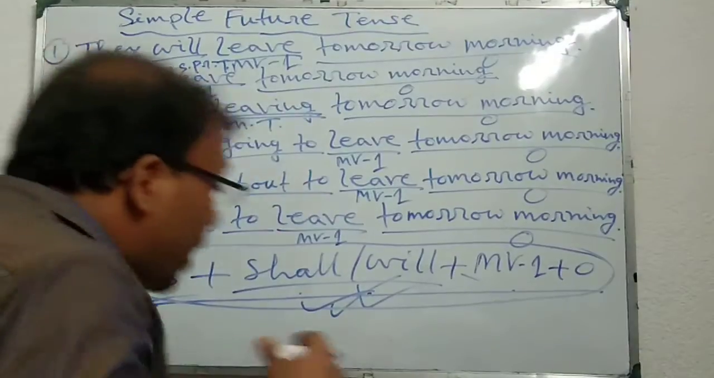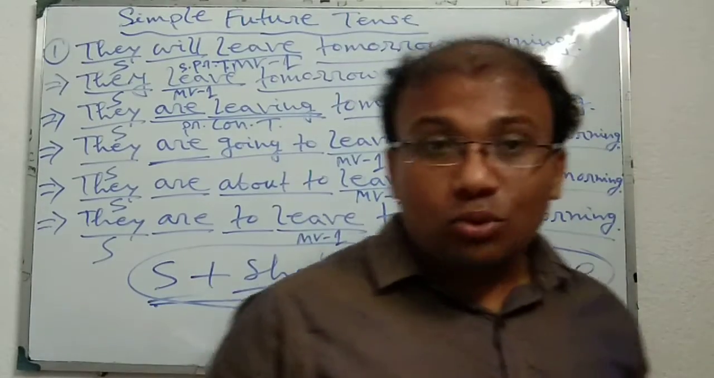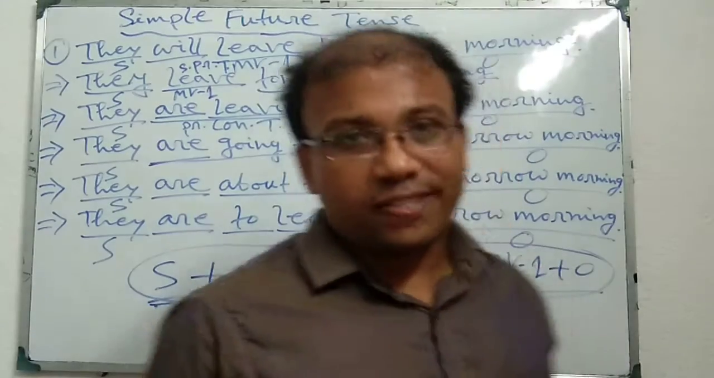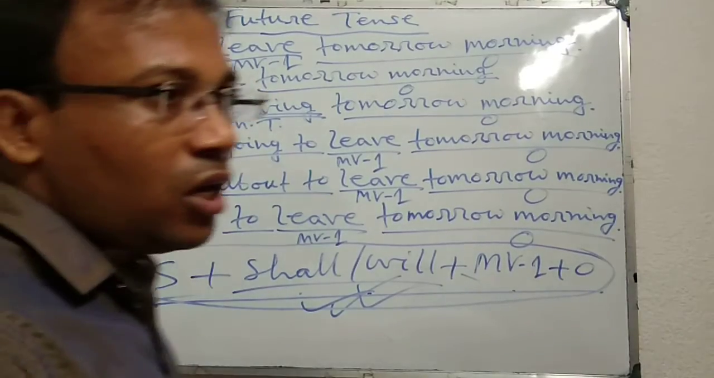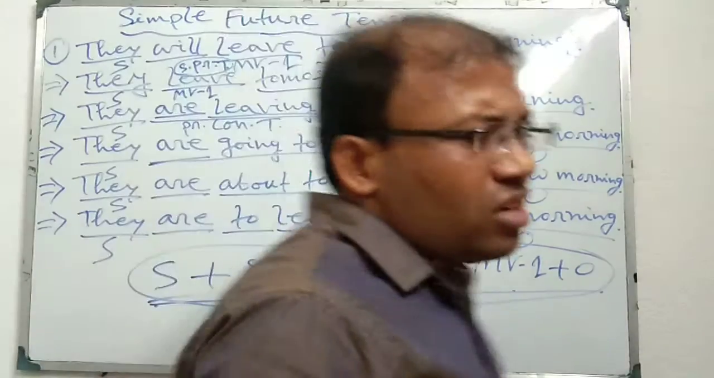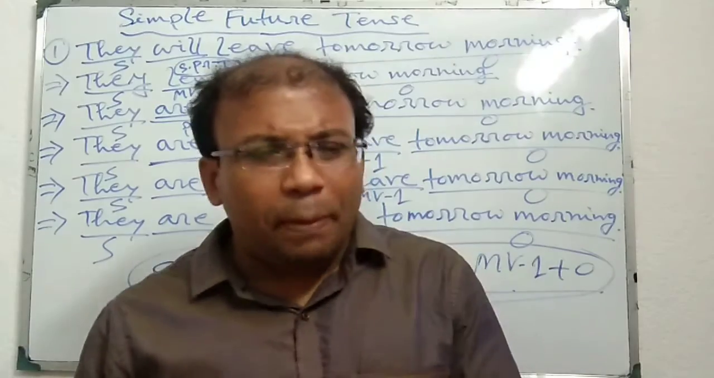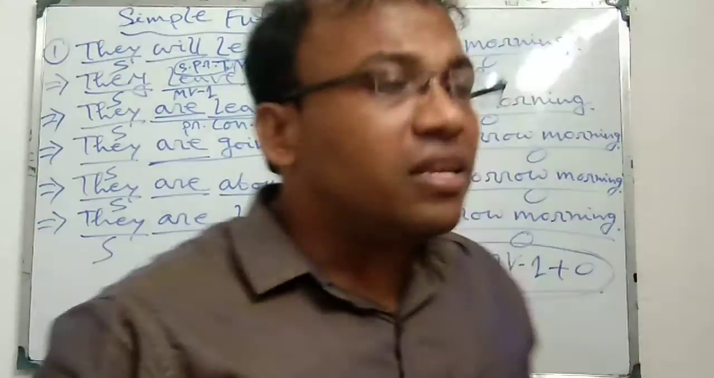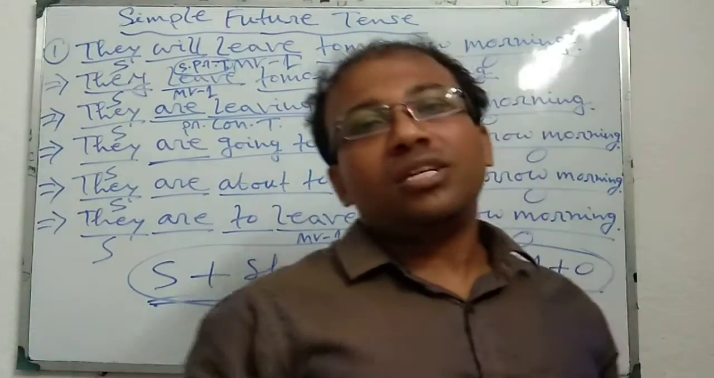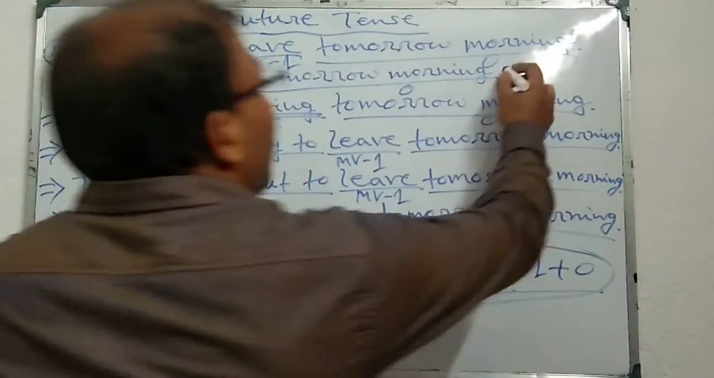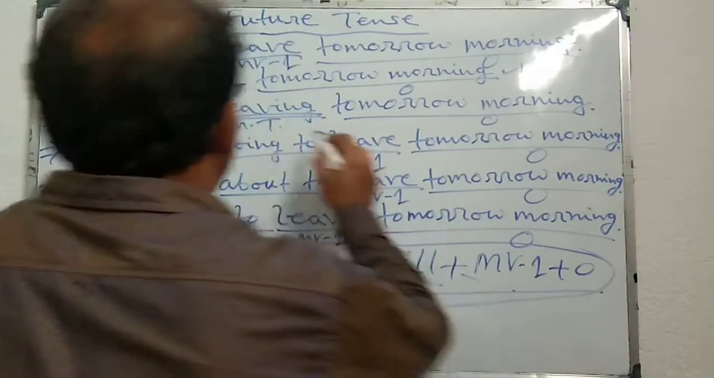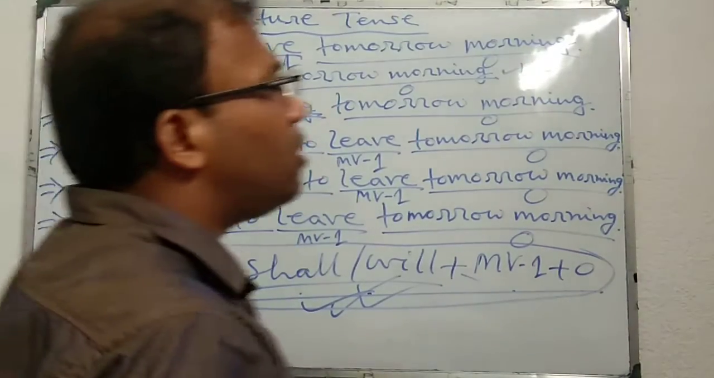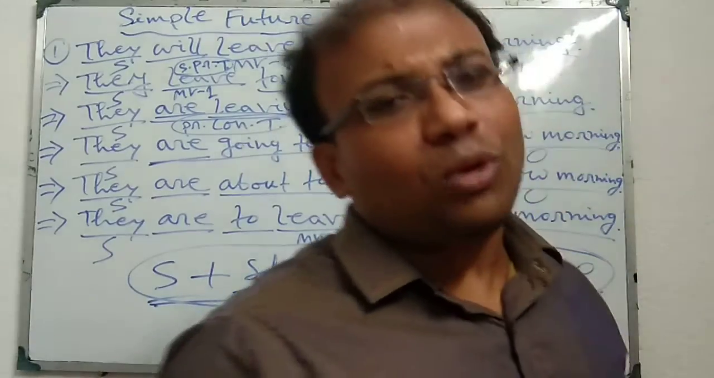But we can also express simple future tense in many ways. Like this first one, we can use simple present tense to express simple future tense. When something simply will happen in the near future, then we can use simple present tense to indicate simple future tense. Thereafter, they are leaving tomorrow morning. Here I have used present continuous tense to indicate simple future tense.